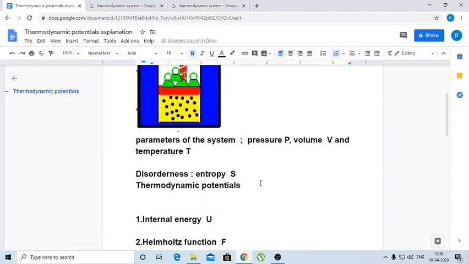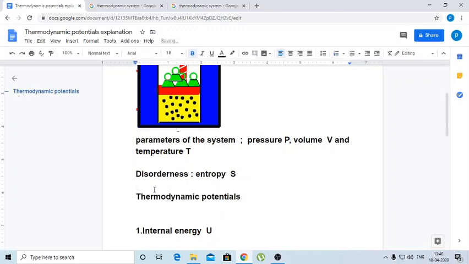An isothermal process is done at constant temperature, whereas in an adiabatic process the transfer of heat between the system and the surroundings is zero. As there is no transfer of heat, and disorderness depends upon heat, disorderness is constant in an adiabatic process.